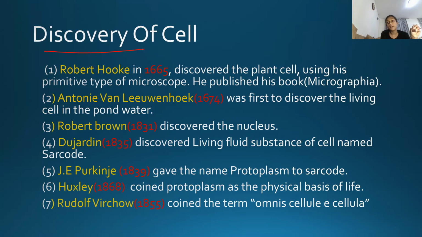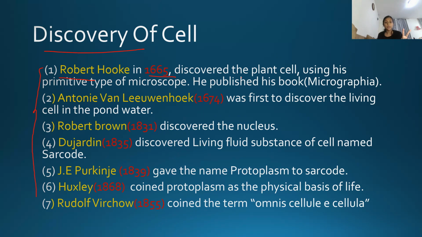Talking about the discovery of the cell. There are 7 scientists over here we can see. The first one is Robert Hooke. In 1665, he discovered a plant cell, the cork of the trees, right? Yeah, the bark you can say. Using his primitive type of microscope, he published his book Micrographia. He wrote whatever he saw and visualized in the book, and he printed it. The book name was Micrographia, okay.